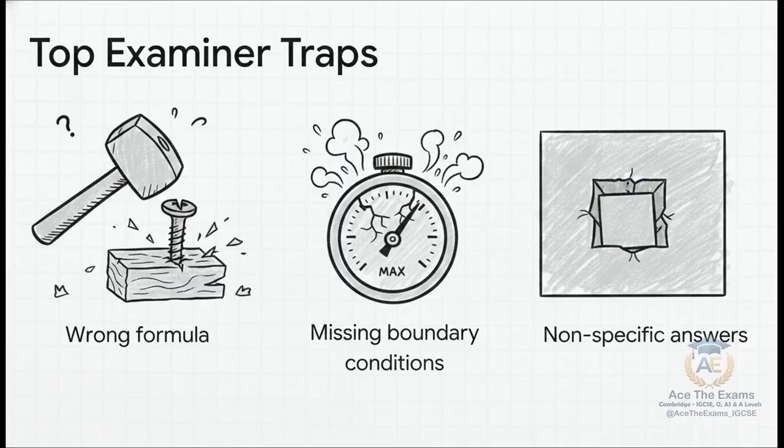Trap number 1, using the wrong algorithm for the context. Please, don't use a highly complex bubble sort when a simple linear search on a declared array is all that is actually required by the scenario. Efficiency matters. Trap number 2, and this one is massive, forgetting to check boundary conditions and edge cases. When you declare a variable to hold a student's exam score out of 100, what happens if the user accidentally inputs 101 or -5? If your code doesn't account for those edge cases with validation checks, you lose marks immediately.